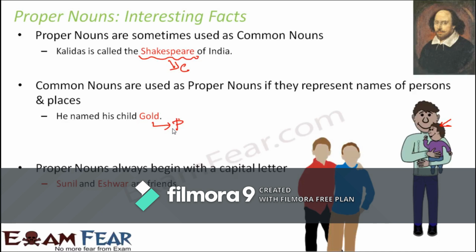Sunil and Ishwar are friends. You see both Sunil and Ishwar are proper nouns because they are names of persons, and they both start with a capital S and a capital E respectively. Of all the places I have lived, Indore is the cleanest. Here Indore represents the name of a particular place, so Indore begins with a capital I. Whenever you have a proper noun, it always begins with a capital letter.